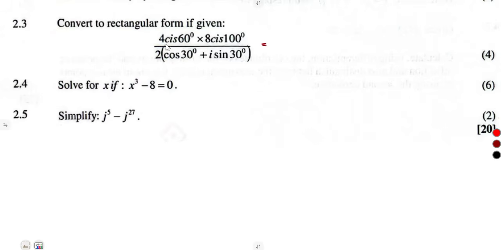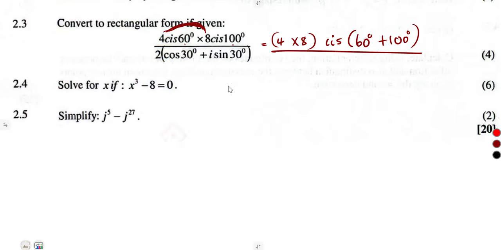Remember that when it is a product, you multiply the magnitudes that you are given here, which is the modulus. You multiply these, then you add the arguments when it is what? A product. So that is the case. You're just going to multiply 4 times 8. Then as for the angles, you are going to add 60 and what? 60 and 100. You add the angles. Division, you subtract, but multiplication, you add. So this is over what? 2 cos plus i sine theta.